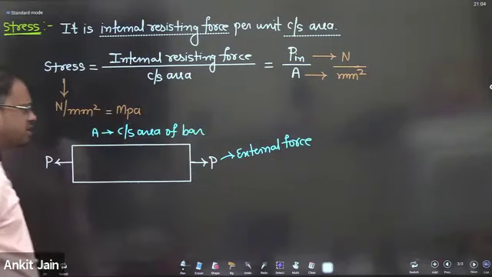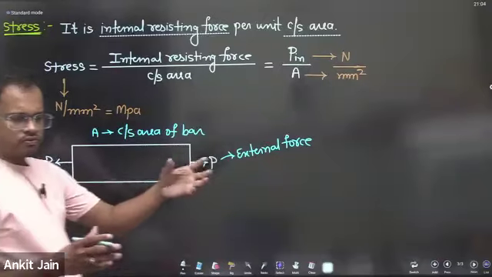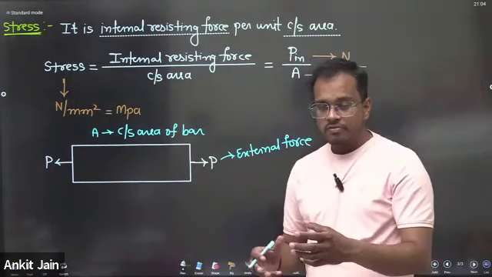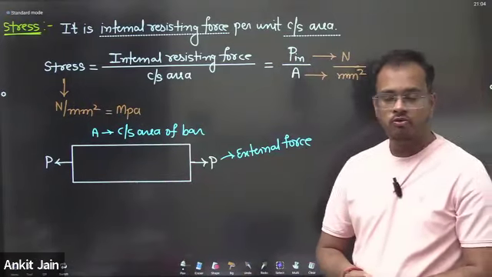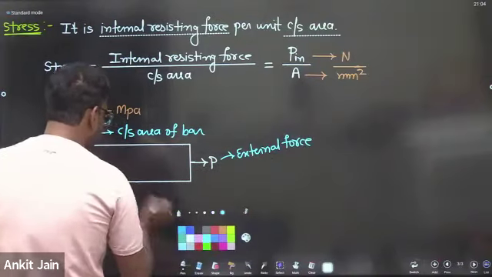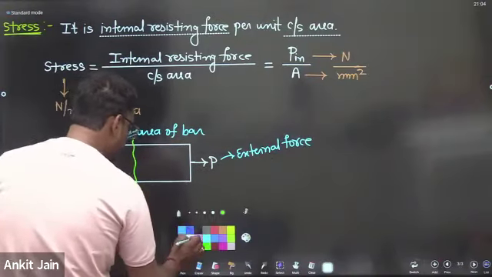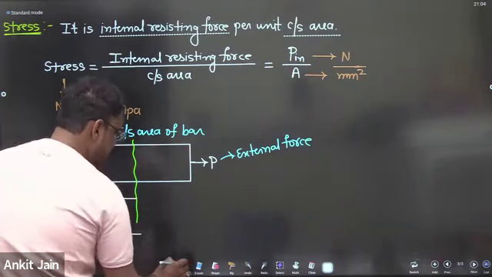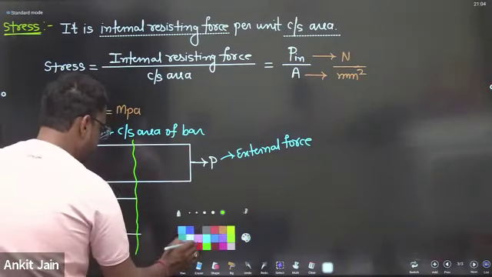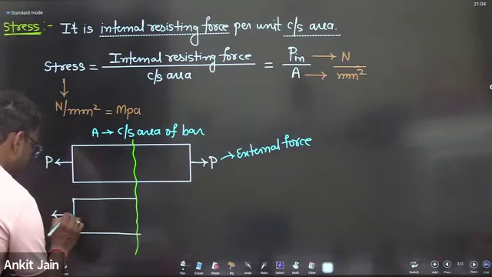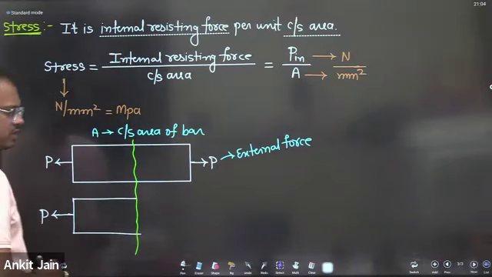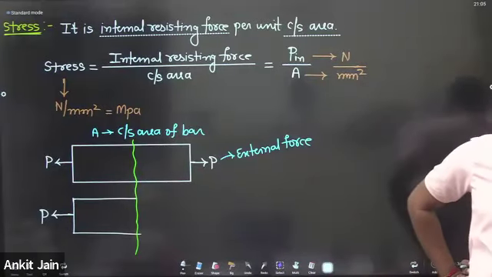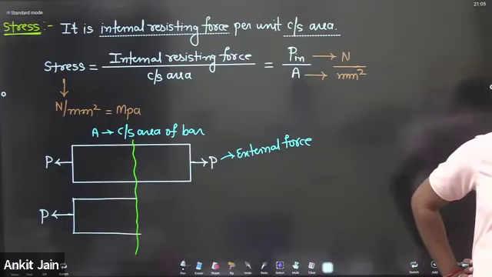If A is the cross-sectional area of the bar, and you are applying an external force P on this body, then after application of force P the body will not fail. Why does it not fail? Suppose I cut a section and consider a body here.